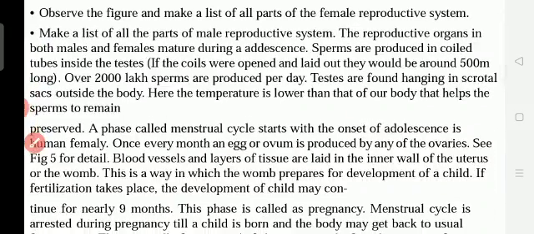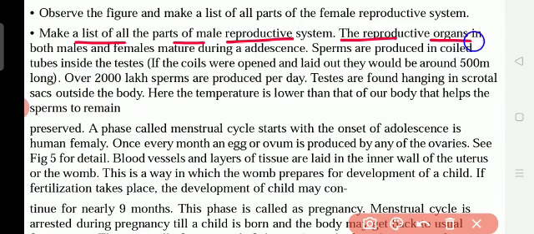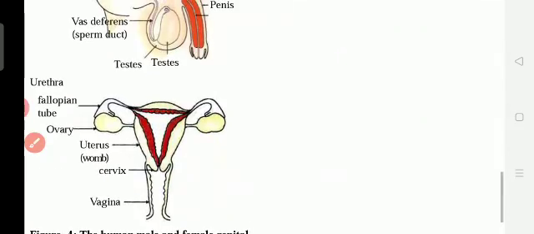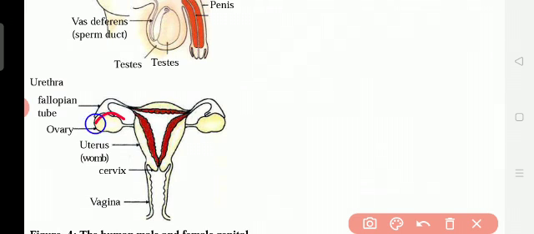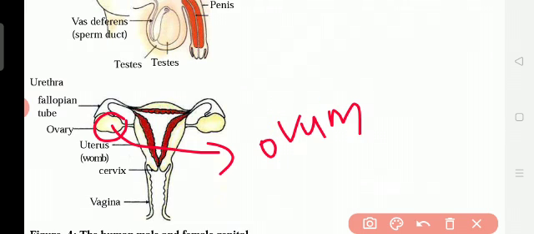Now we see: make a list of all the parts of the male reproductive system. The reproductive organs in both males and females mature during adolescence. Wrong spelling, adolescence. Actually when we are at a small age, before 11 or 12 years, we already have the ovary, and in it the ovum is there, but it is not grown much.